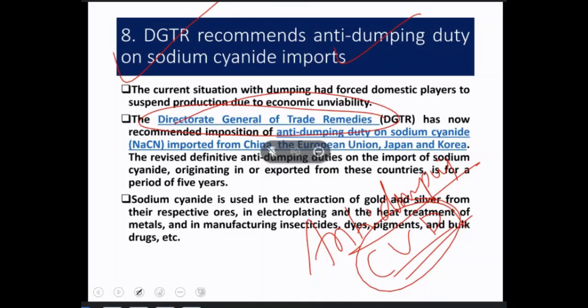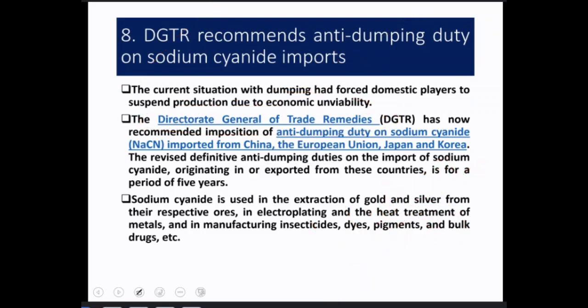I gave the example of a notebook, but there will be other kinds of important commodities in the Indian market. If dumping happens on those products, it becomes a bit difficult for domestic players. That is why in recent times, in April and in May, anti-dumping duty has been said to be needed for two products.